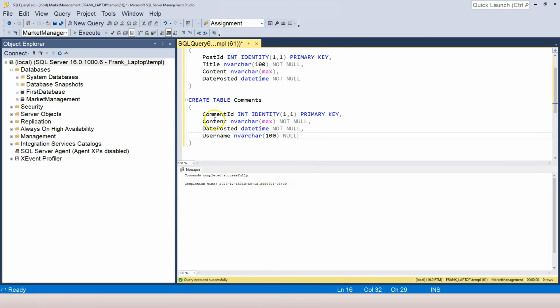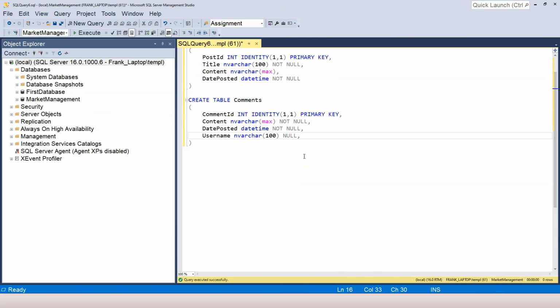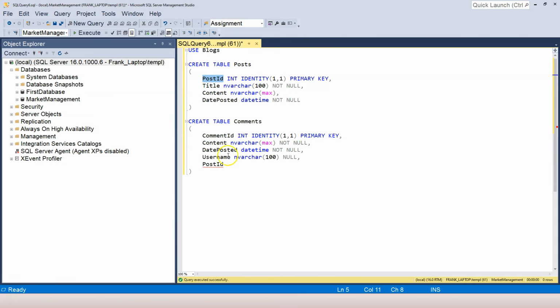Okay. Now I need to establish a relationship between the comments and post. Therefore, I need to add a foreign key here. So I'm going to press Ctrl R to hide the result area, and then add another column. I'm going to say post ID, and this corresponds to the post ID here. So the data type is integer, and we're going to create a foreign key. So let me say foreign key references. Which table? The post table. Which column? The post ID.